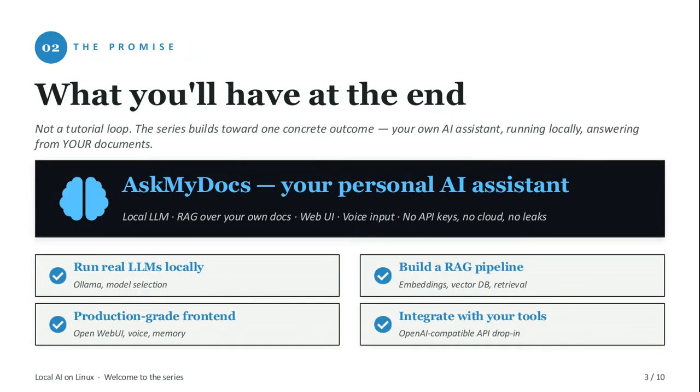So here's the promise. By the end of this series, you'll have something we're calling AskMyDocs. Your own personal AI assistant running entirely on your machine. You'll know how to run real LLMs locally with Ollama, build a proper RAG pipeline with embeddings and a vector database, wire up a production-grade front-end with Open WebUI, and expose it all through an OpenAI-compatible API you can plug into your own tools. No API keys, no cloud, no leaks.